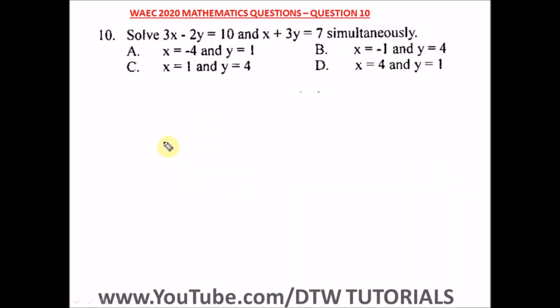Question 10 of the WASSCE 2020 Mathematics Past Question, that's your WAEC 2020 examination. It says solve this simultaneously. This is a simultaneous equation. So we have 3x minus 2y equal to 10, and I'm going to use elimination method here. So we have x plus 3y equal to 7.